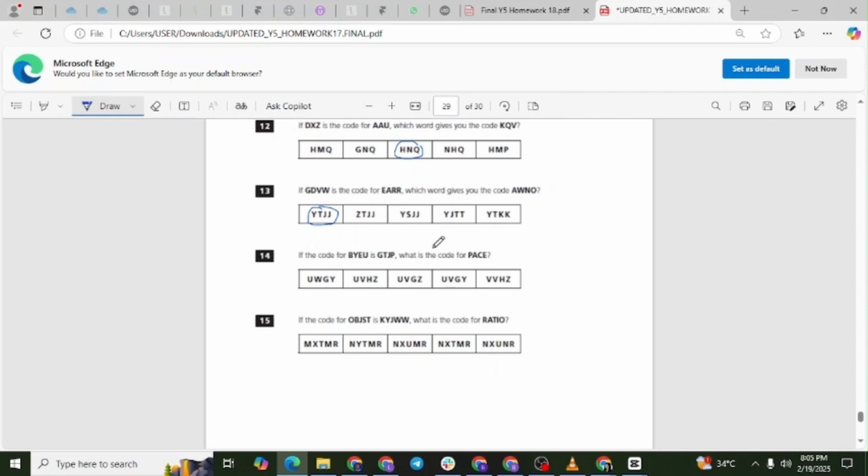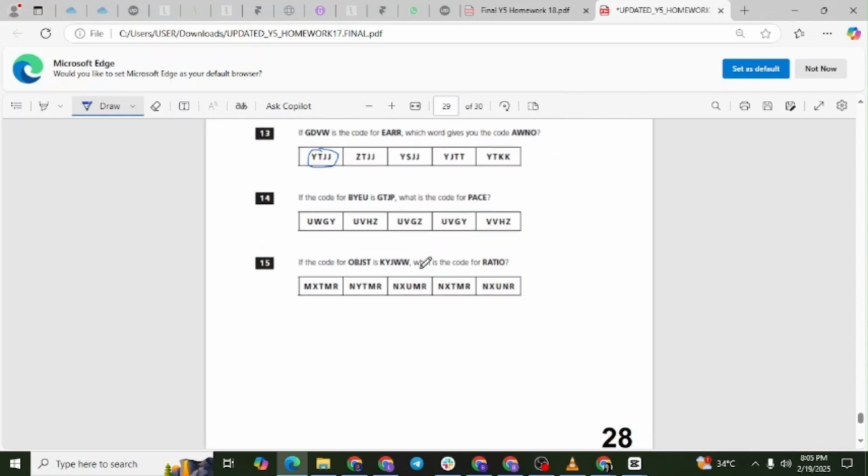Question 14. If BYEU is the code for GTJP, what is the code for PACE? Answer: UVHZ. First, let's check how BYEU changes to GTJP. B moves forward 5 places to G. Y moves forward 5 places to T. E moves forward 5 places to J. U moves forward 5 places to P.